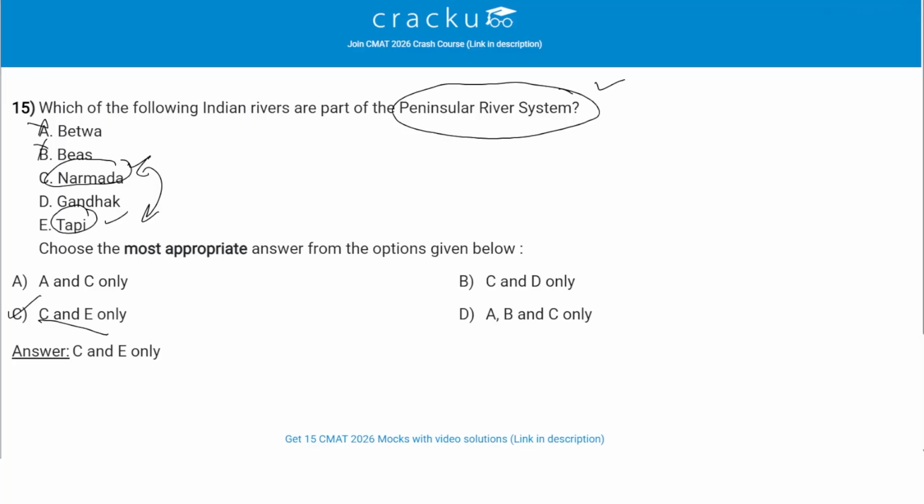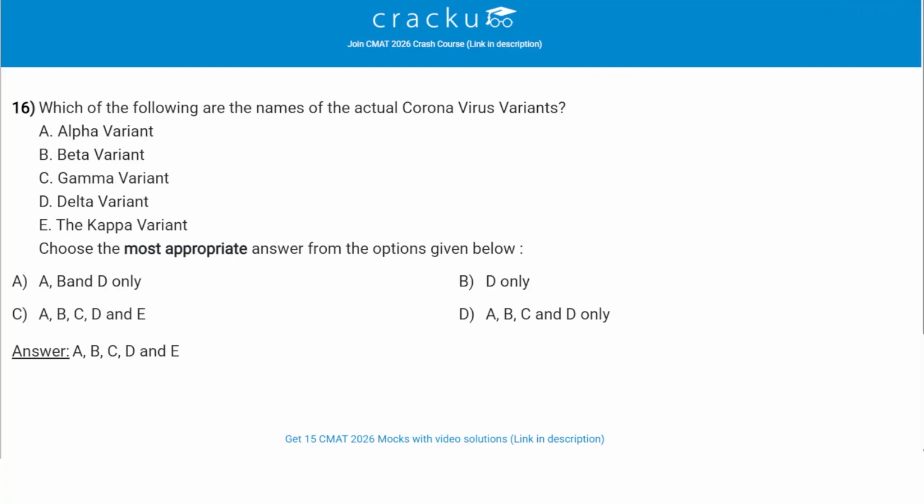Betwa, Bias, Gandhak, these are wrong. They are not a part of the peninsular river system. Let's move to the next question.